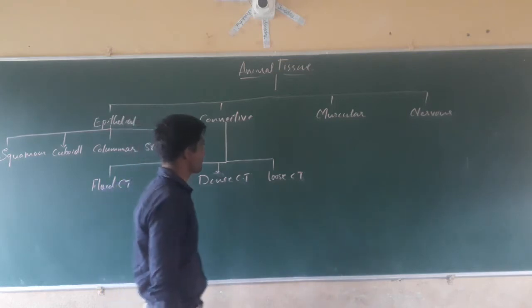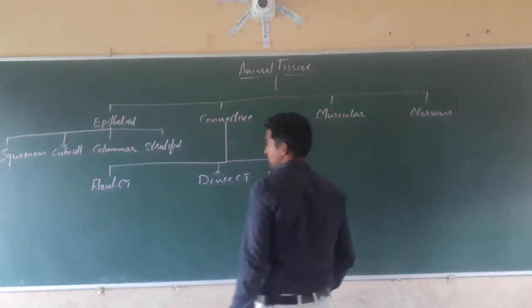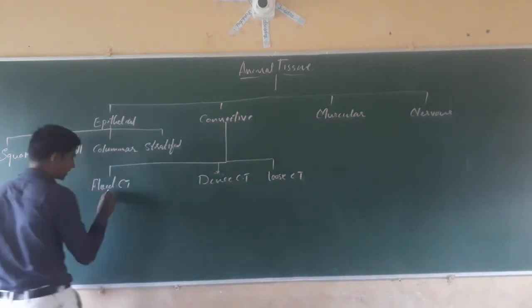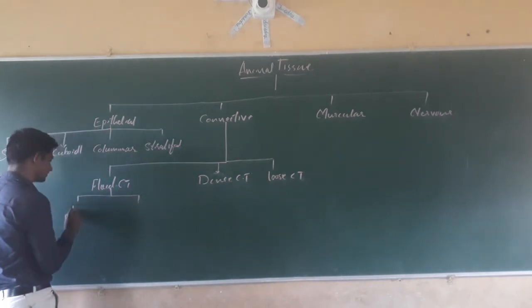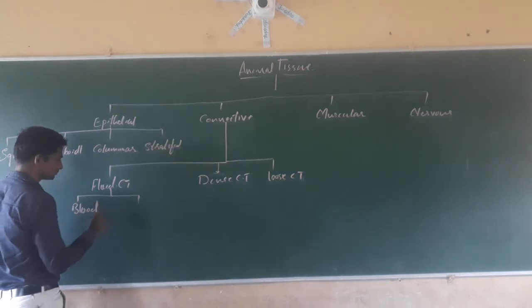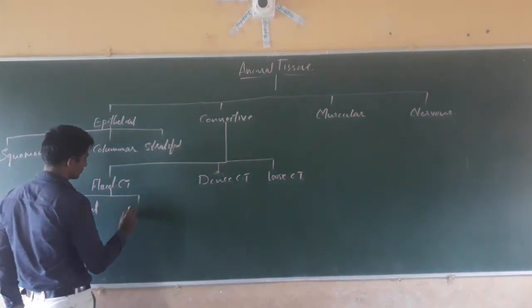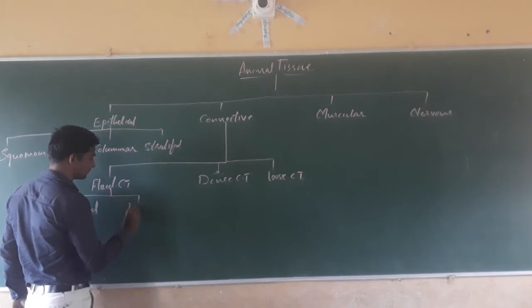In case of fluid connective tissue, the first one is blood and lymph.